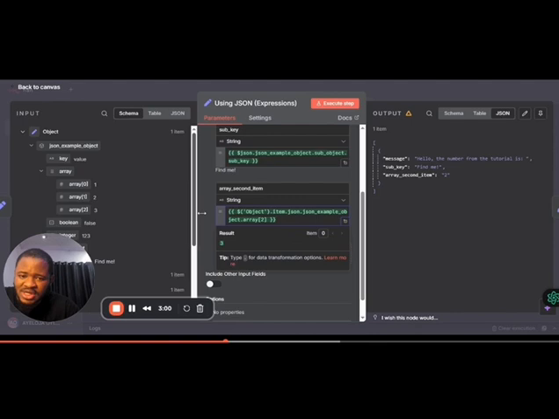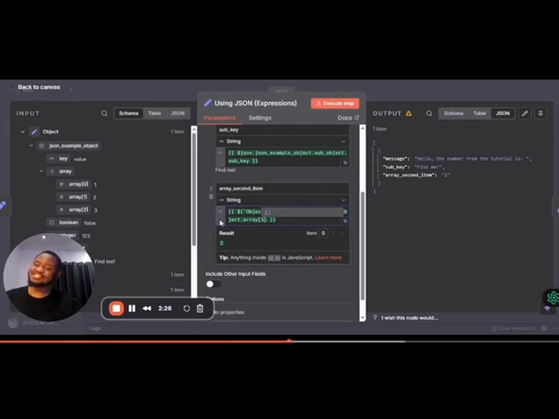Now you might be confused, but you should not be confused because I told you that whenever you have an item in an array, you start counting the first item in that array or in that list from zero. So the reference for the second item is one, not two, because I'm counting from zero. So zero is the first item, one is the second item. I'll just change this now to one. So when I put one, you can see it is bringing up the second item, which is correct here.